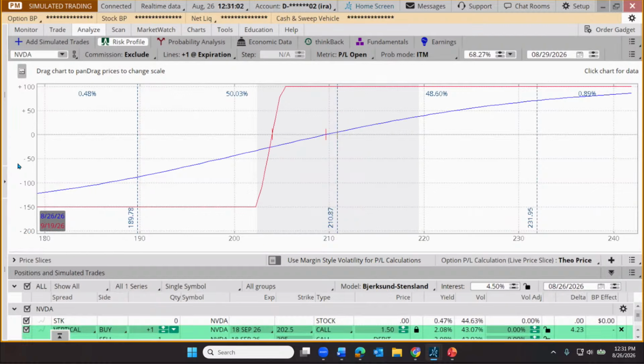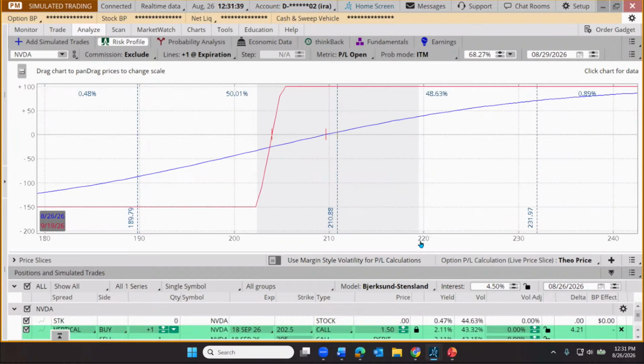Notice on this grid, we have plus and minus. This is how much we might make or lose. And then we have different numbers down at the bottom, growing in size. This is hypothetical prices of the stock in the future. All right, so 200 bucks, 210, 220, 230. And we can start to ask ourselves questions. Hey, with the stock right now at about 210.89, that's what this dashed vertical line is, I wonder how this vertical spread would perform, let's say at expiration, if the stock went up to 220.